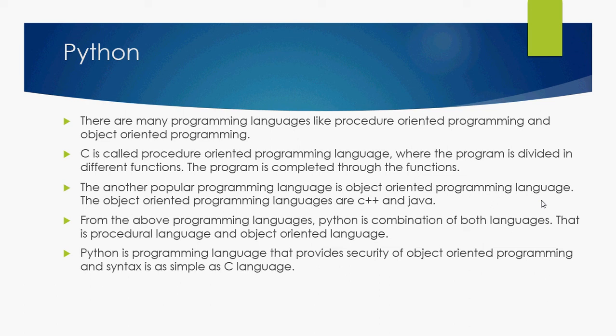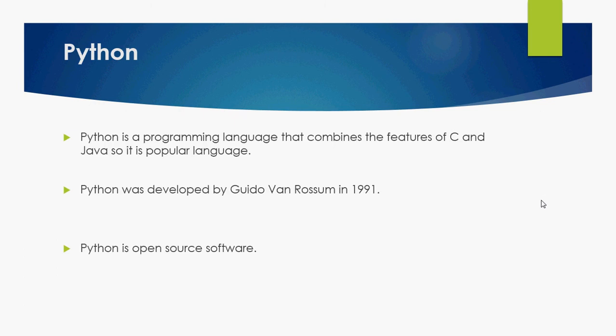Now the question is how one language can be a combination of both. Python supports object oriented programming because it supports all the features of OOP, that is object, class, inheritance and so on, and it is as simple as a procedural programming language. Its syntax is as simple as C language, which is a procedural programming language. So we can say that Python is a combination of both languages. Popularly we can say that it is a combination of C and Java.